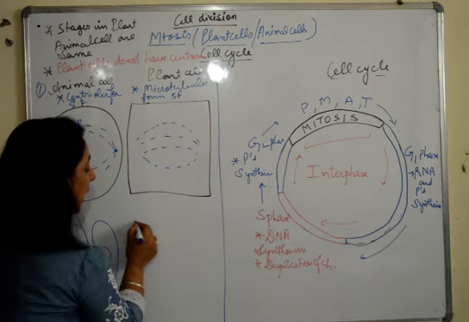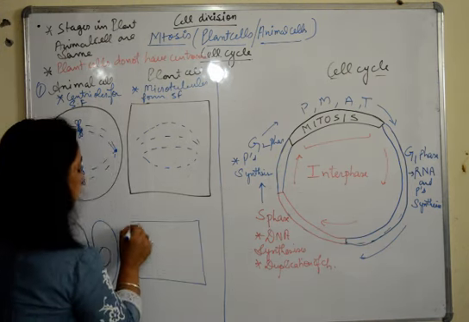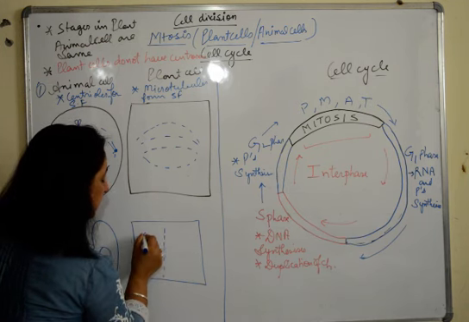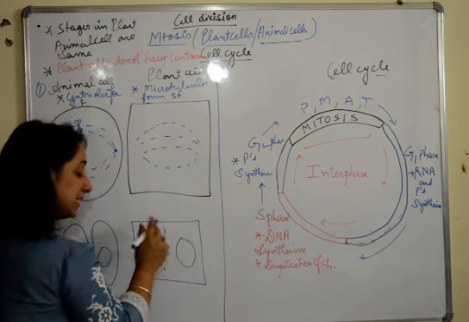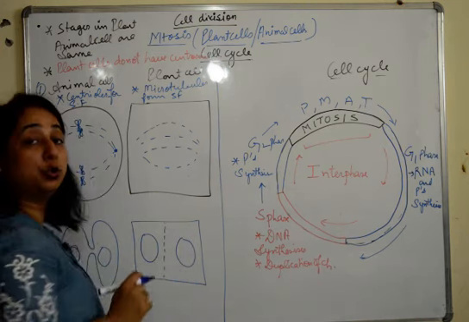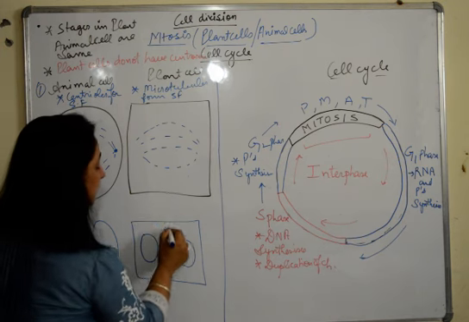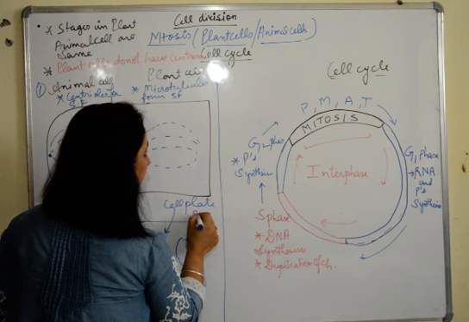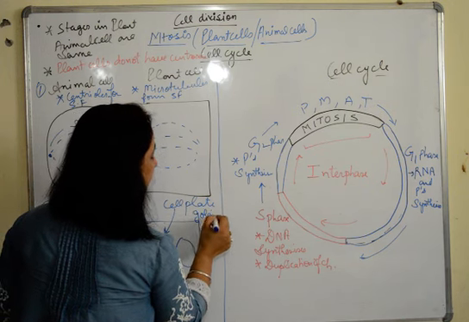But in case of plant cells, what will happen? There will be a cell plate which will be formed in the center. And this cell plate will further lead to division of the cell into two. This cell plate is formed by Golgi bodies.